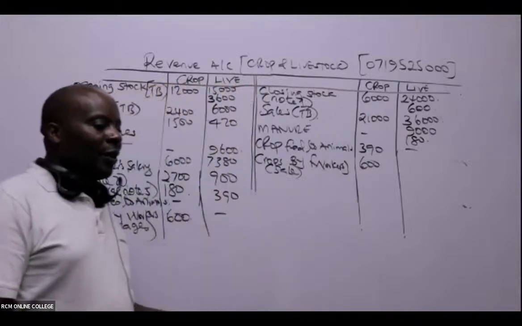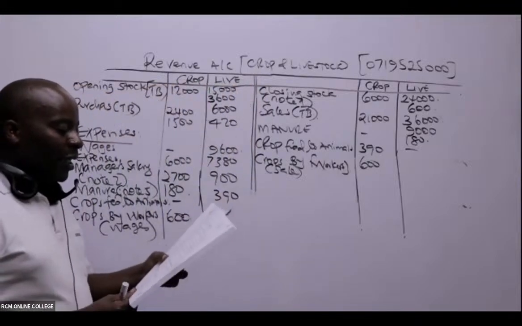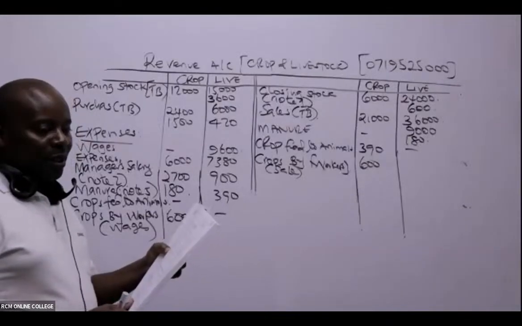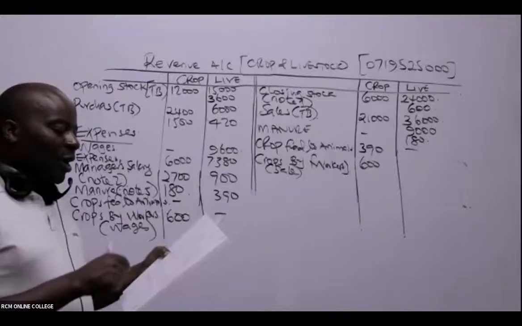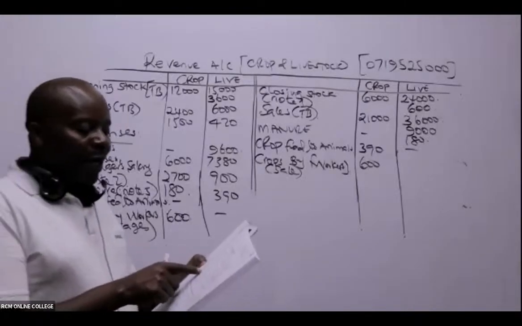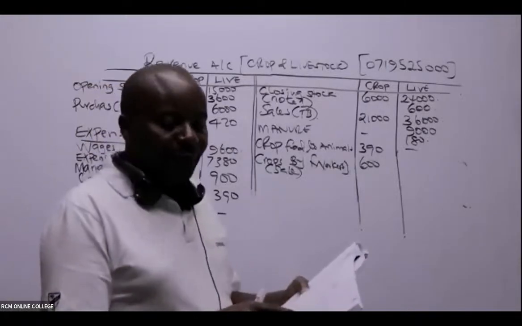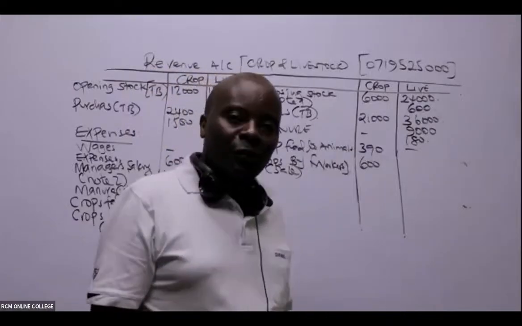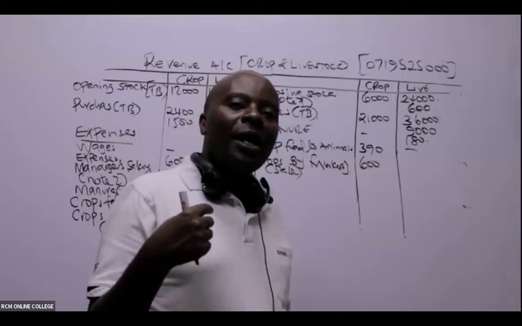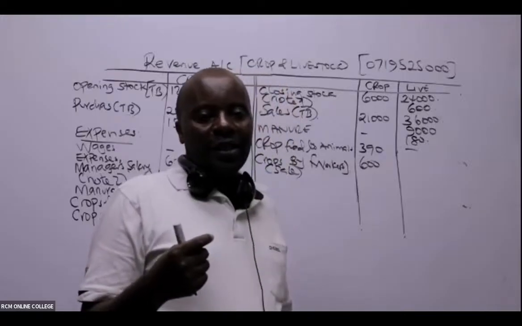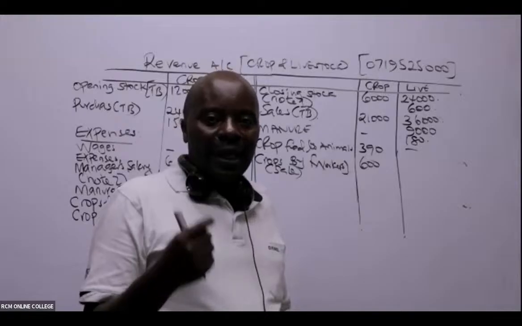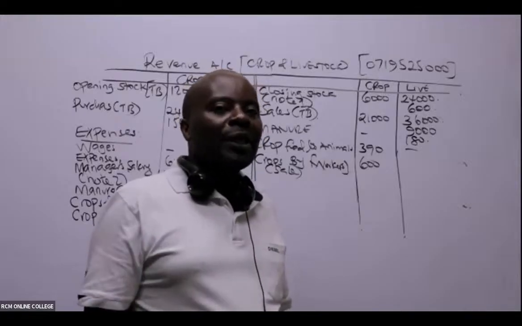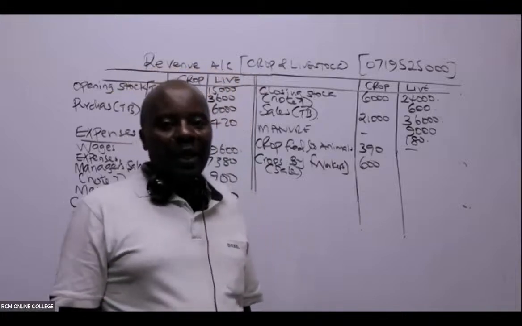All right, ladies and gentlemen, after you tell me that, I'll be able to go straight away to note number 8. The shareholders provided farm labor valued at 1,200. So shareholders were able to get to the farm and they did work there, measured at 1,200. Basically, this will be an expense to the company.